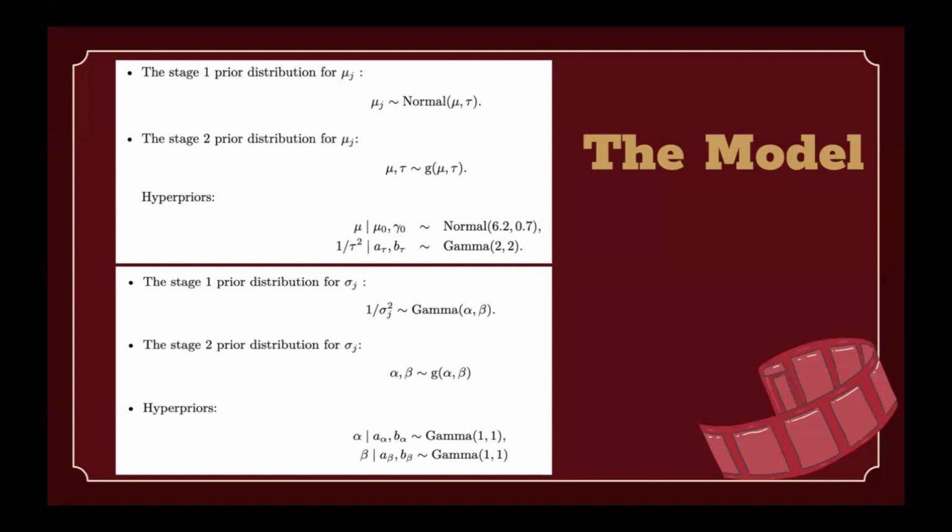And for our results, we looked mainly at the posterior predictive summary and also the posterior predictive probabilities of certain years having higher ratings than others, as well as certain genres having higher ratings than others. So if you're interested in maybe those results, come look at our poster on Monday.